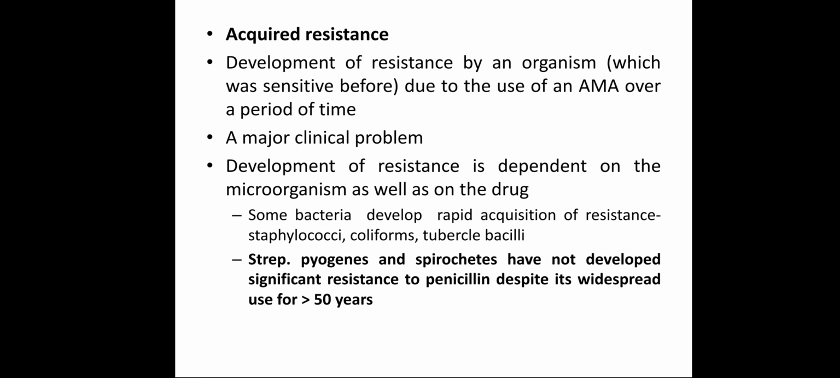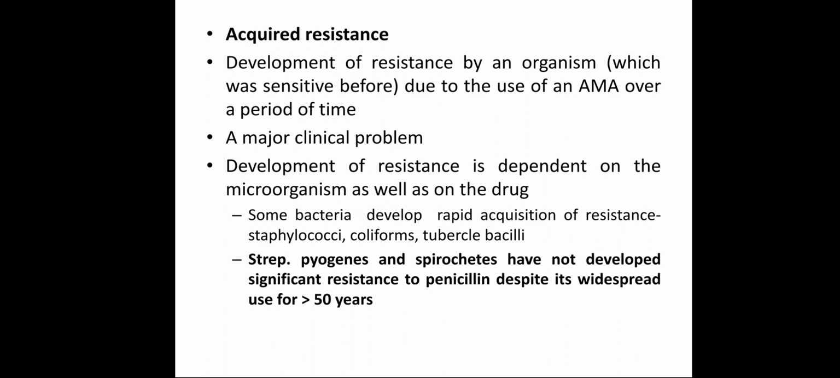Development of resistance is dependent on the microorganism as well as on the drug. For example, there are some bacteria which are very notorious for developing resistance, like Staphylococcus aureus, a very common gram-positive cocci. To treat Staphylococcus aureus infection, we have to use a wide variety of high-end antibiotics nowadays. Similarly, coliform bacteria and tubercle bacilli.